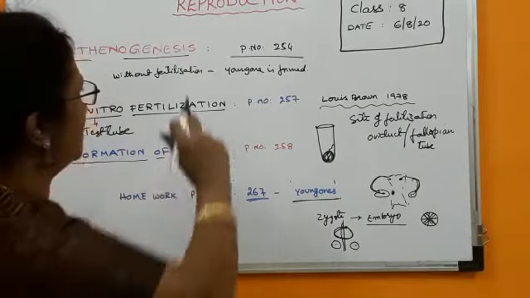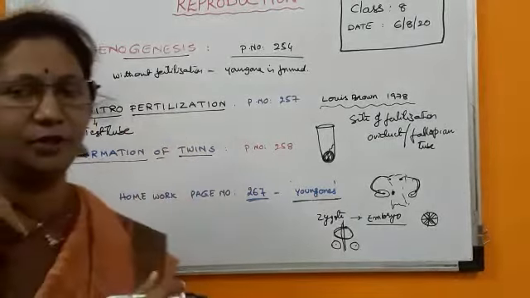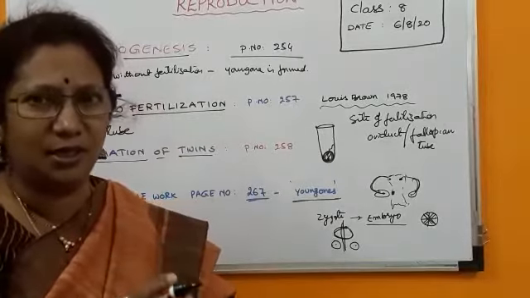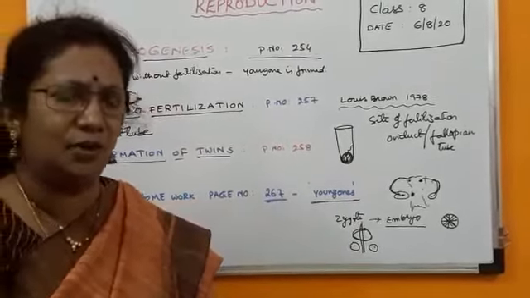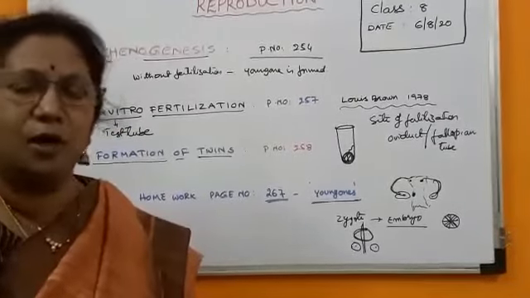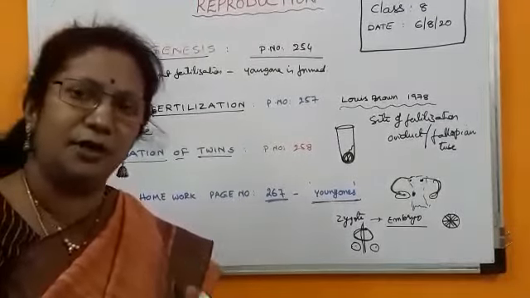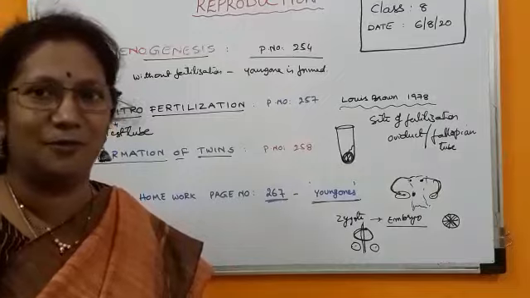And one more topic: in this parthenogenesis, you are coming across the words haploid and diploid. If you are not understanding, there is not much worry. In the next lesson, I will deal with haploid and diploid in a better way. Okay? So, all the best.